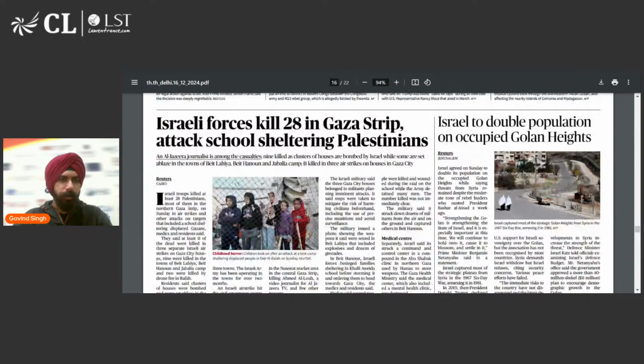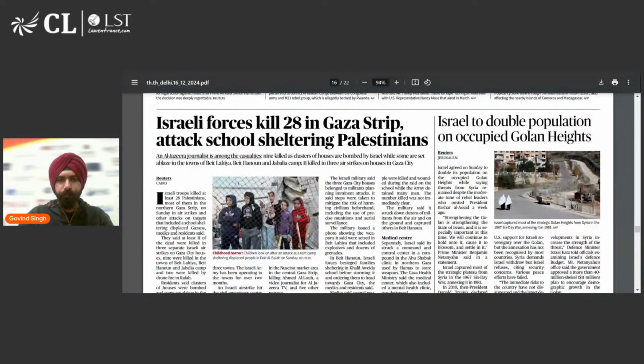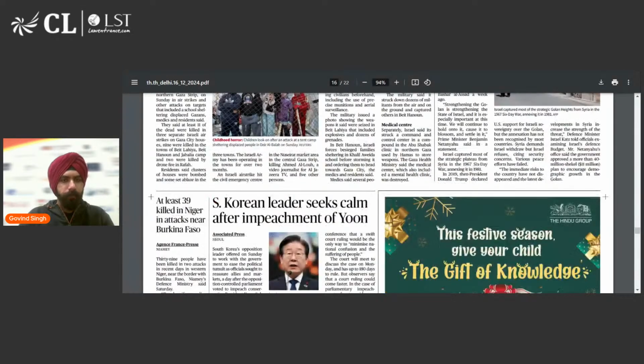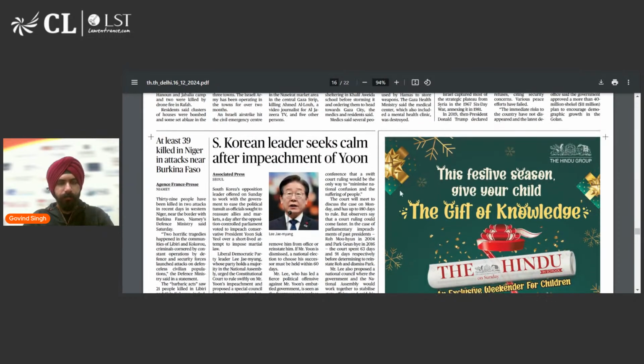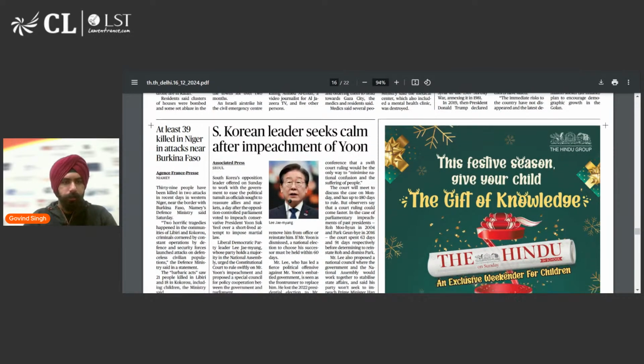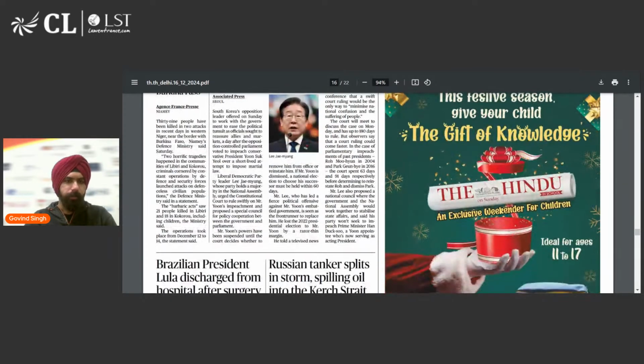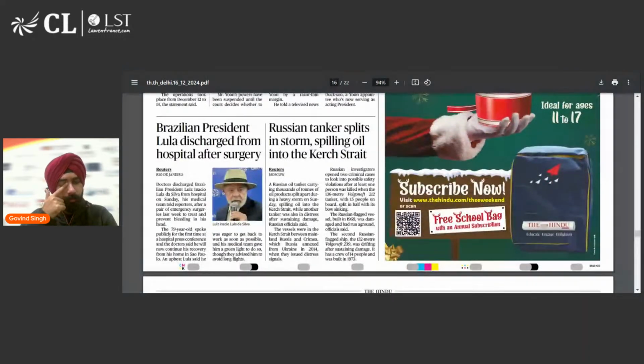Then this is the ongoing Israel wala Gaza wala issue. We have discussed this multiple times at length. South Korean leader seeks calm after impeachment of Yoon. Okay, not that important for us. Brazilian President Lula discharged from hospital after surgery. All of this is not that important.